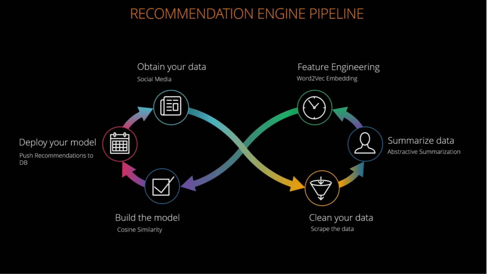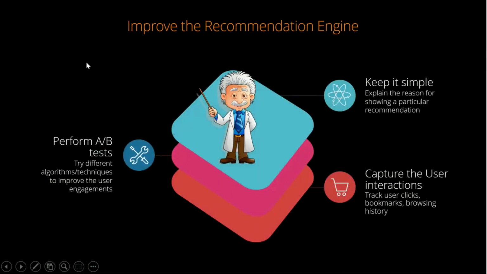Like you can look at some unsupervised metrics like Dunn index and other stuff. Like you can look at probably even RMSE, F1 score, precision, recall, and all that, but those do not hold any value in the real world. What we did was we wanted to capture the user interactions: the clicks, the bookmarks. We also provided a functionality in the app where they can bookmark the article. And also the browsing history.